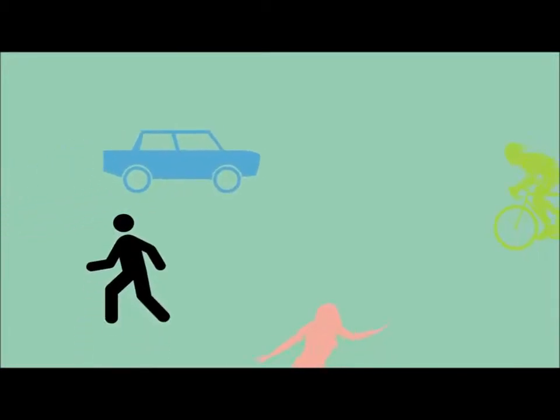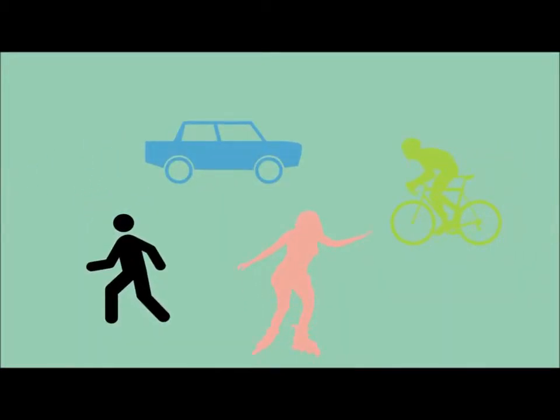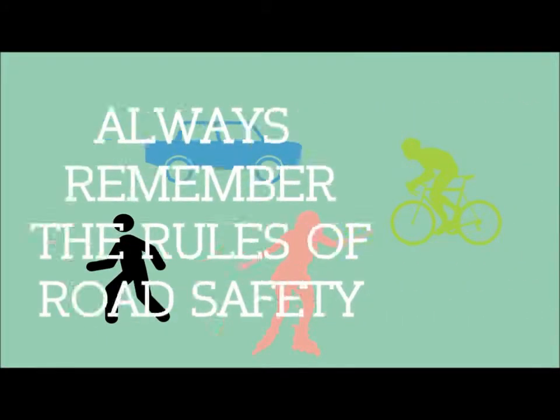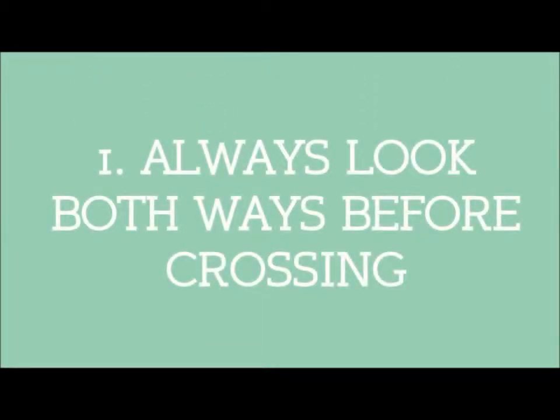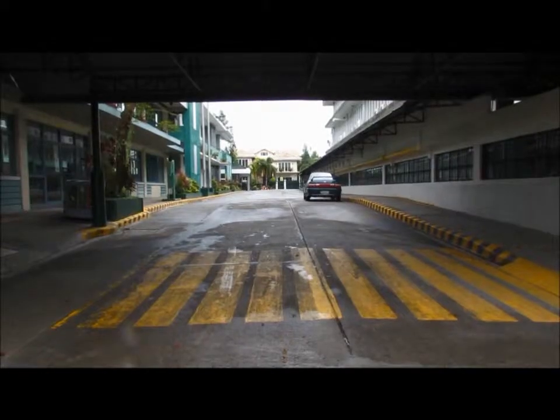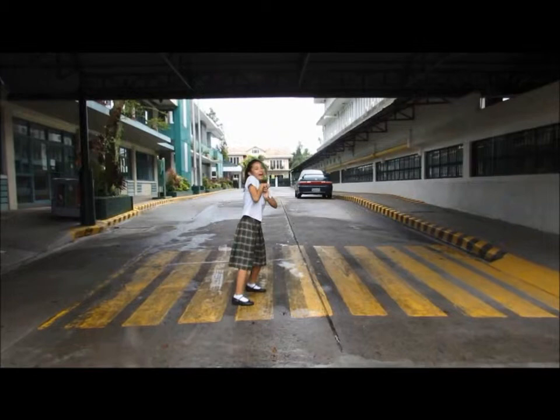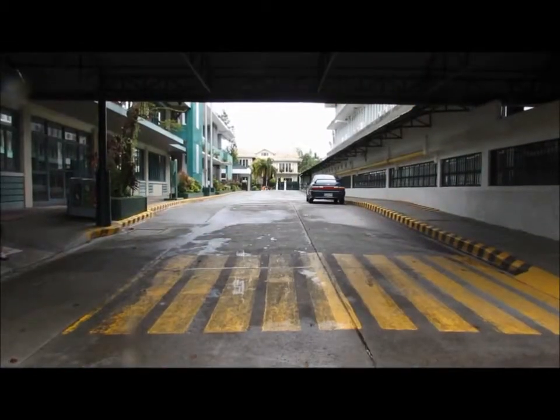Now, whether you are walking down the street, driving the car, or riding a bike or using your skates, you must always remember the rules of road safety. Now, what are some tips we need to remember? Always look both ways before crossing. Looking both ways before crossing helps you see if there are any incoming vehicles that will pass by.